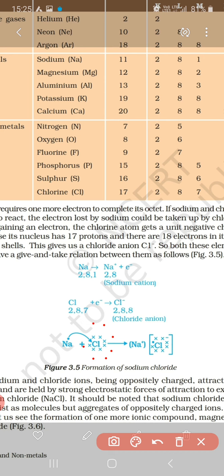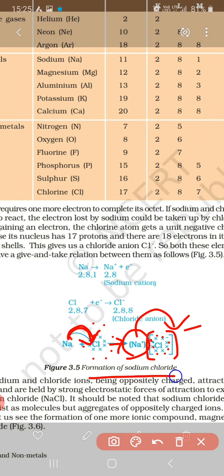Chlorine has accepted one electron from sodium. Here there is only 1 extra electron at the place of sodium, and this electron is accepted by chlorine, and it becomes stable. Now chlorine has 8 electrons, and it is negatively charged, that is an anion, and Na plus is a cation because it loses 1 electron to chlorine. Likewise, this is the formation of sodium chloride.